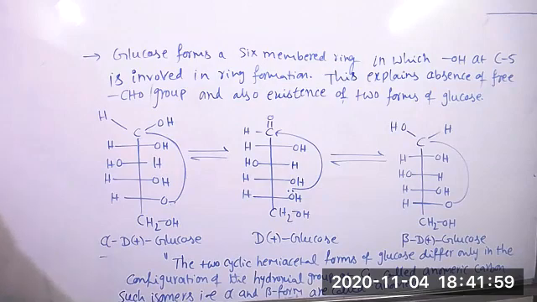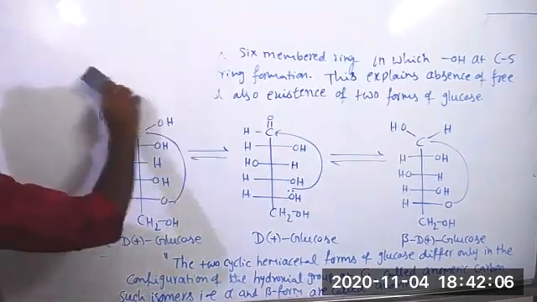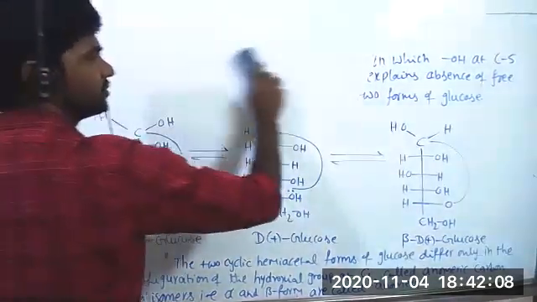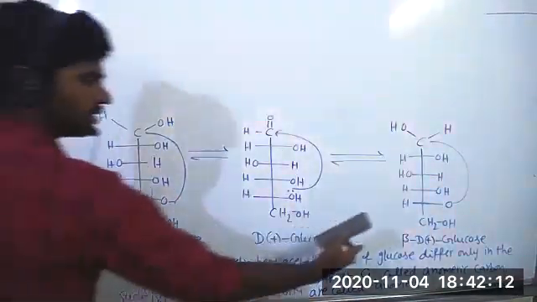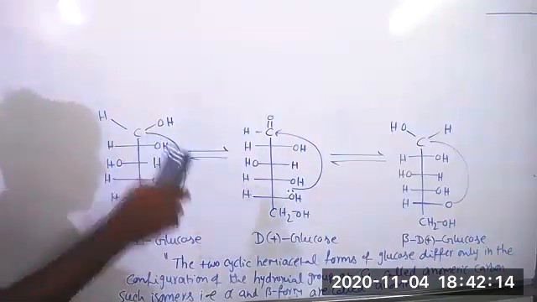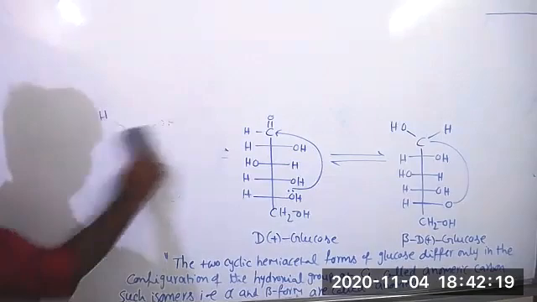Next, Haworth structures of glucose. See, alpha and beta glucose structures we are writing in Haworth structure, the correct cyclic structures of alpha and beta.